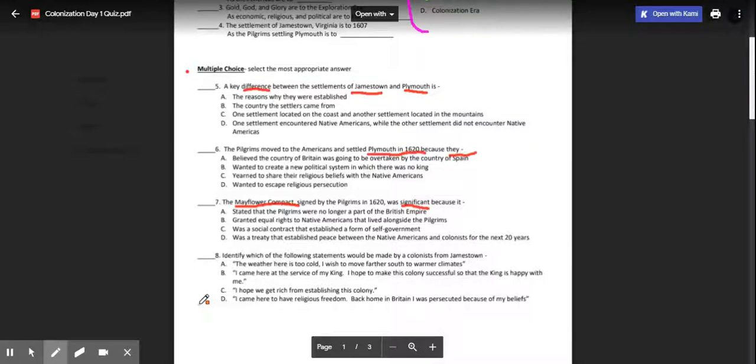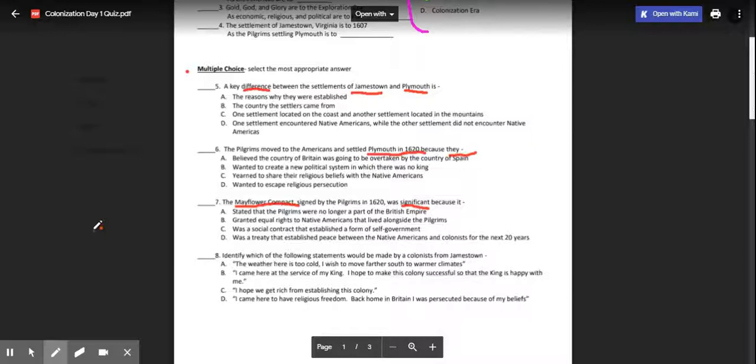B, granted equal rights to the Native Americans that lived alongside the Pilgrims. C, was a social contract that established a form of self-government. Or D, was a treaty that established peace between the Native Americans and colonists for the next 20 years.